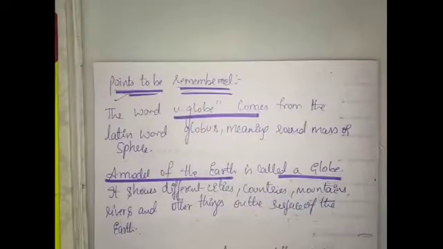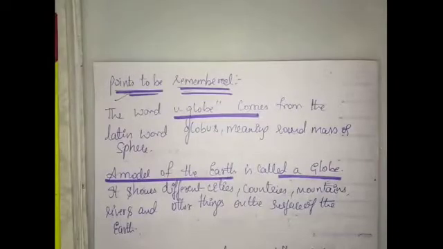In the previous class, in the first chapter of social science, the globe and map, we had learnt about the shape of the earth, the meaning of a globe, and a map. So let us recall all these three points. Our earth has the shape of a sphere. It's similar to an orange. It has a top and bottom.